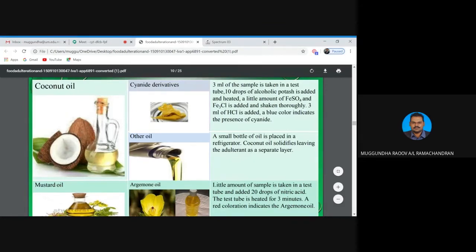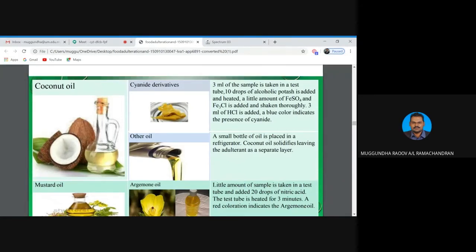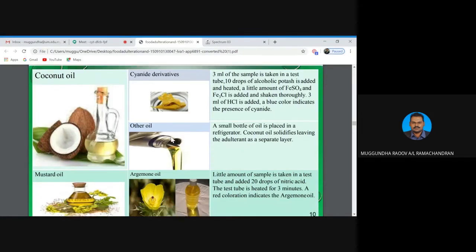A little amount of iron sulfate and iron chloride is added and shaken thoroughly. Once we shake the sample, 3 ml of hydrochloric acid is added, and a blue color will indicate the presence of cyanide. So class, all these are examples of adulterants in coconut oil.